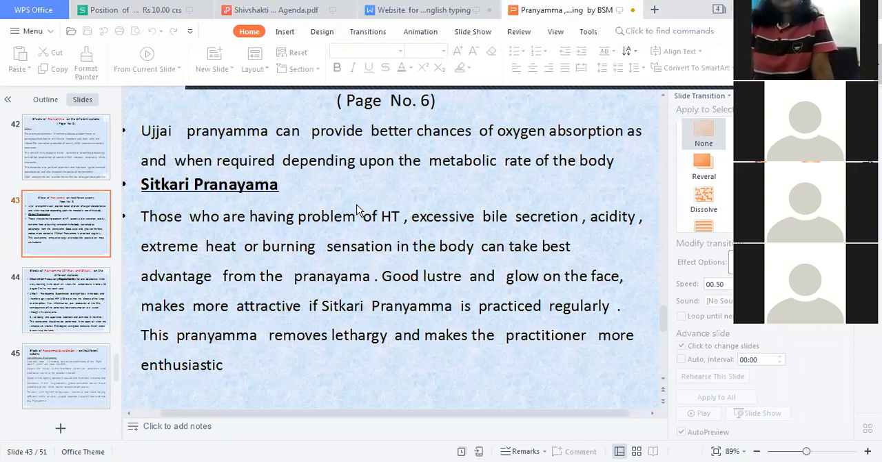Sitkari produces coolness in the body. Good luster and glow on the face makes one more attractive if Sitkari Pranayama is practiced regularly. This Pranayama removes lethargy and makes the practitioner more enthusiastic.